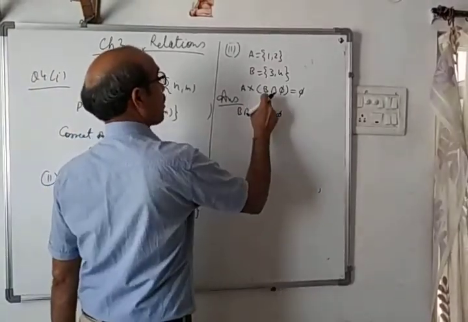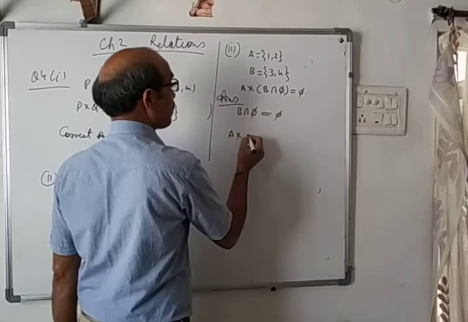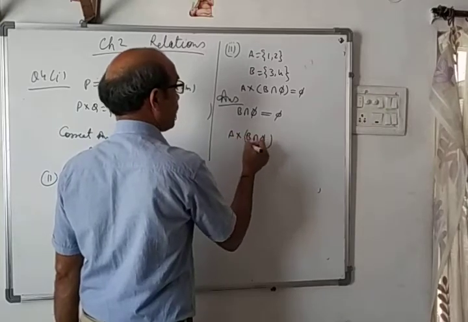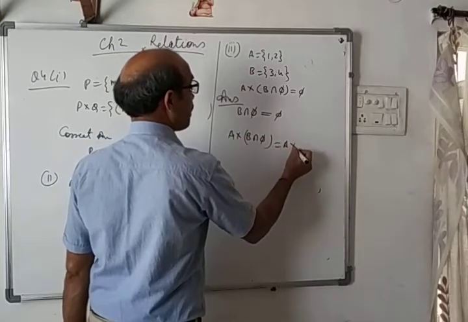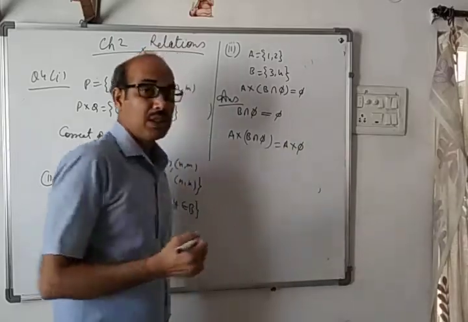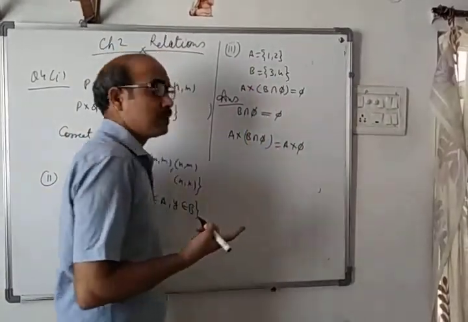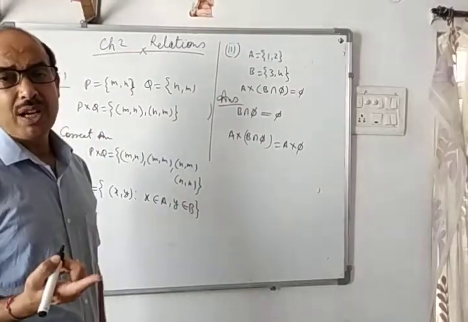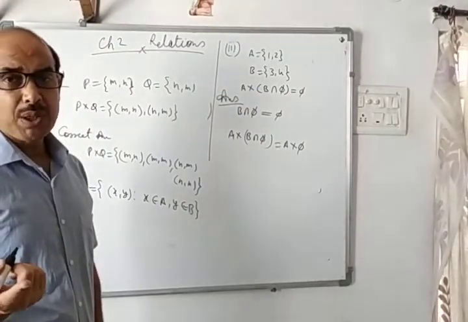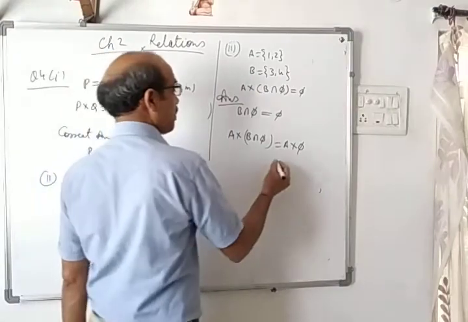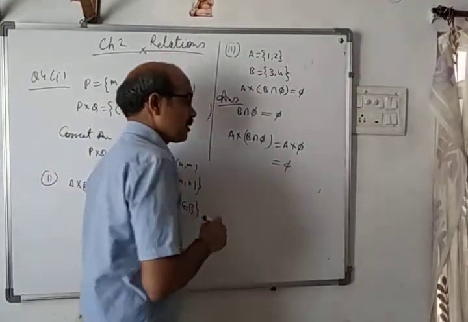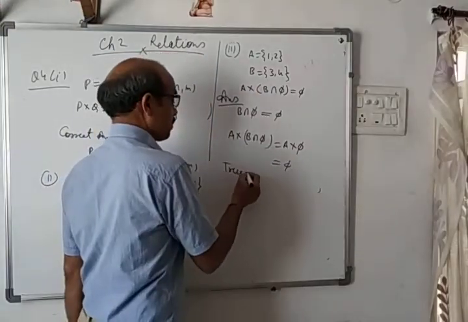Now (A cross B) intersection phi will be equal to A cross phi. Now A is having 1, 2, but what does it mean if the other set is not having any elements? No ordered pair will be formed, so it will also be phi. So this is true.